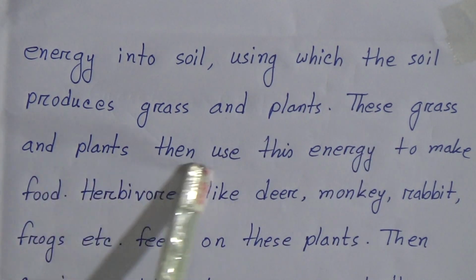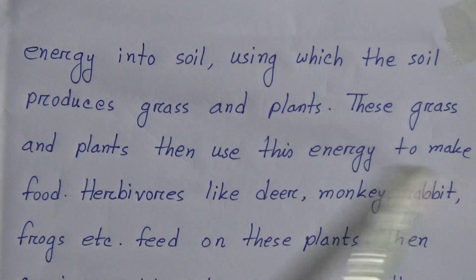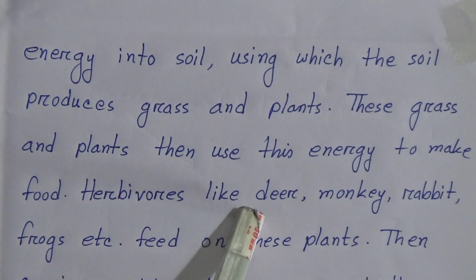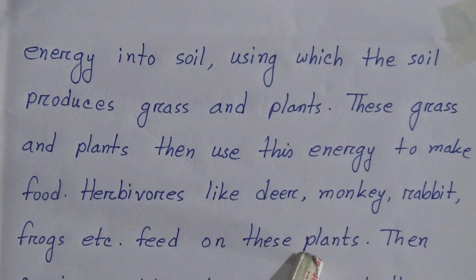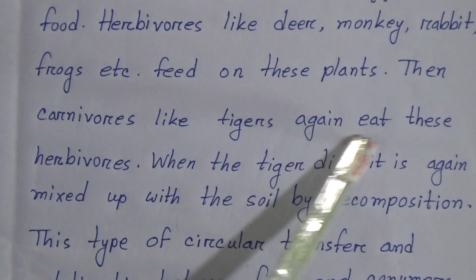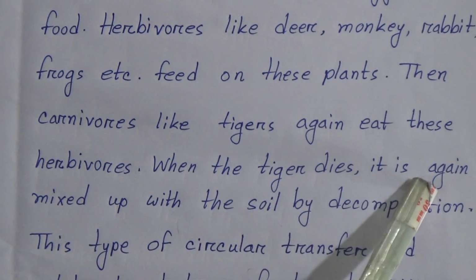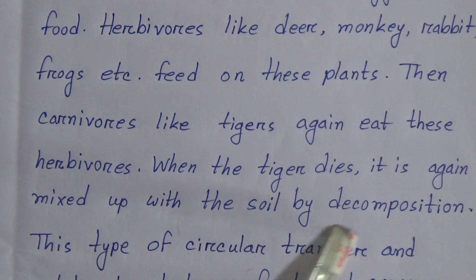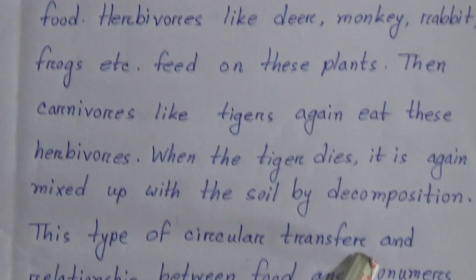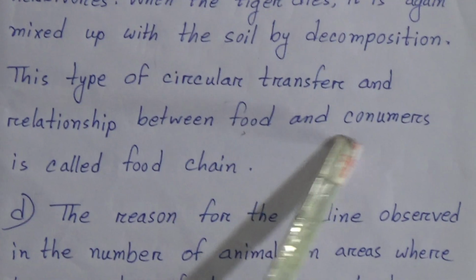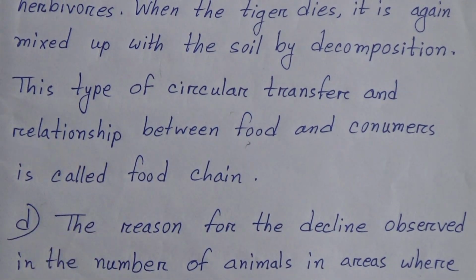These grass and plants then use this energy to make food. Herbivores like deer, monkey, rabbit, frog, etc. feed on these plants. Then carnivores like tiger again eat these herbivores. When the tiger dies, it is again mixed up with the soil by decomposition. This type of circular transfer and relationship between food and consumer is called a food chain.